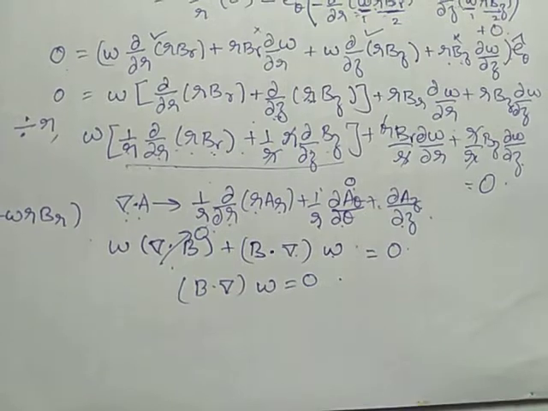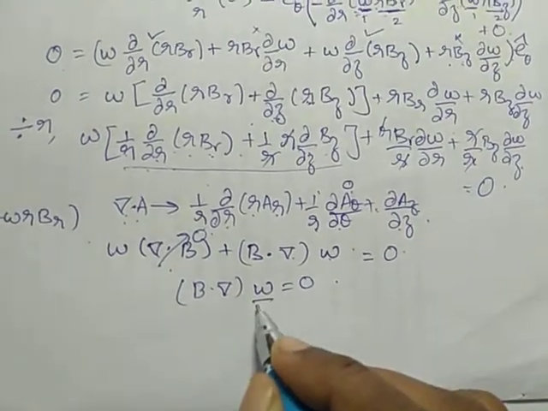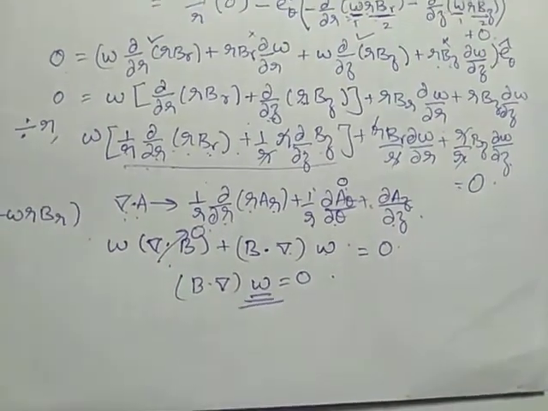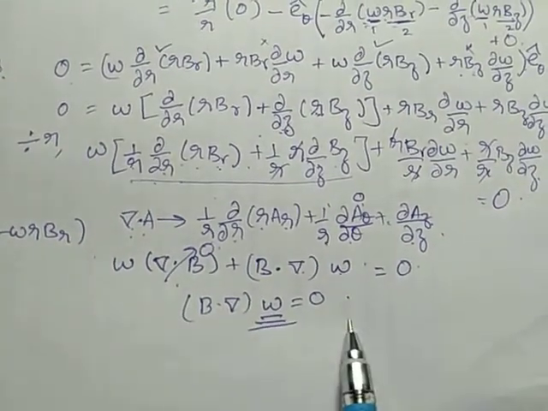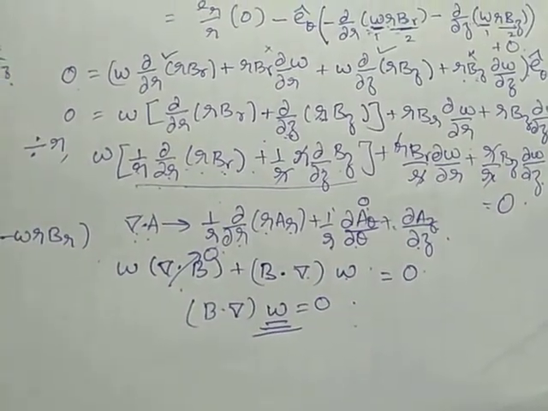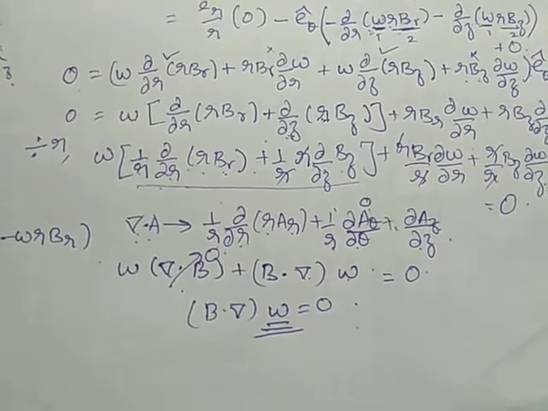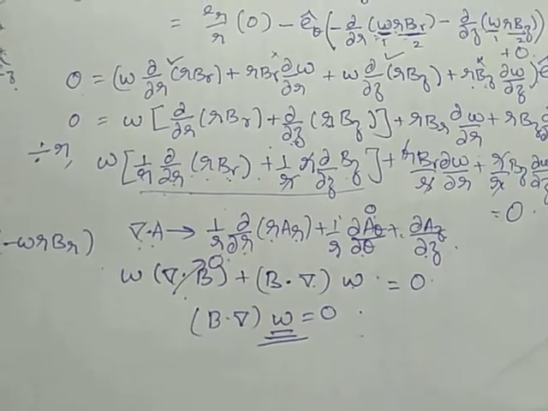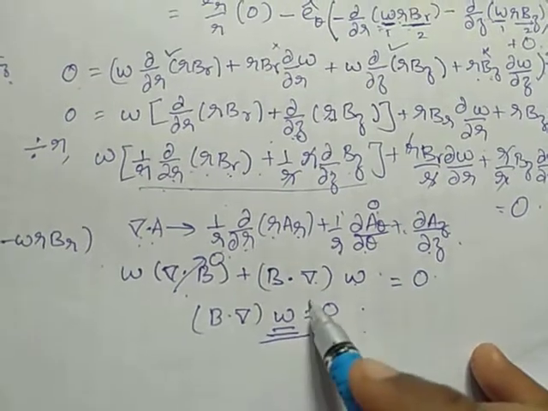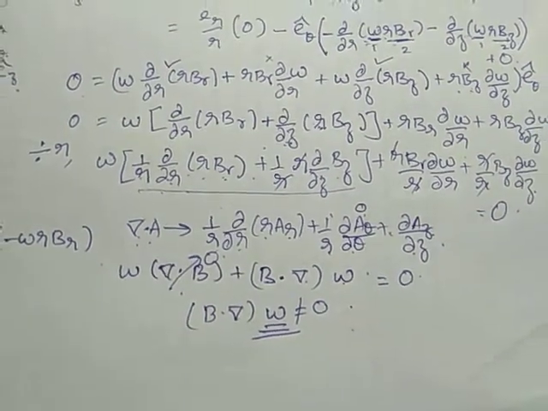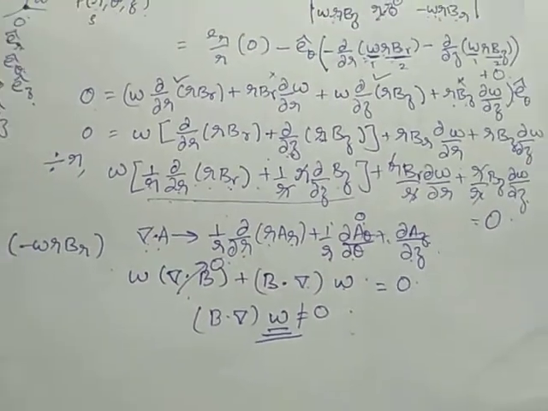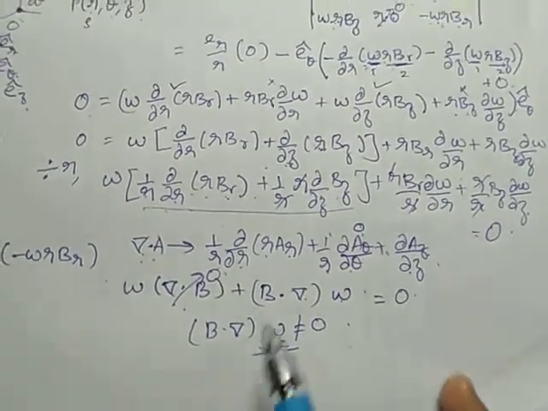So from this equation it is clear that there is no variation in angular velocity along the magnetic field lines. B dot del omega equal to 0 means variation does not exist. If variation exists, this is not equal to 0. Since there is no variation, if it is constant, then only the differentiation is 0, right?